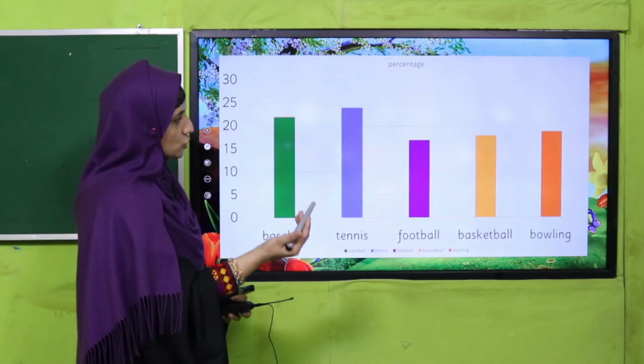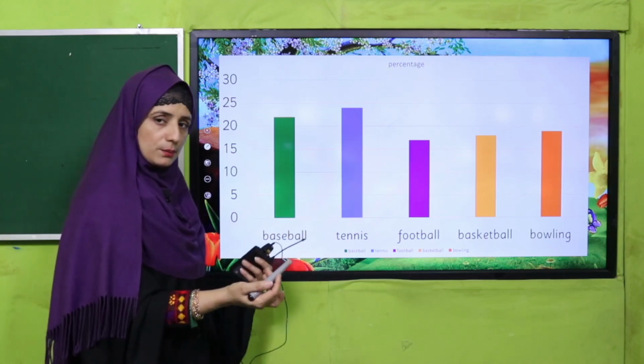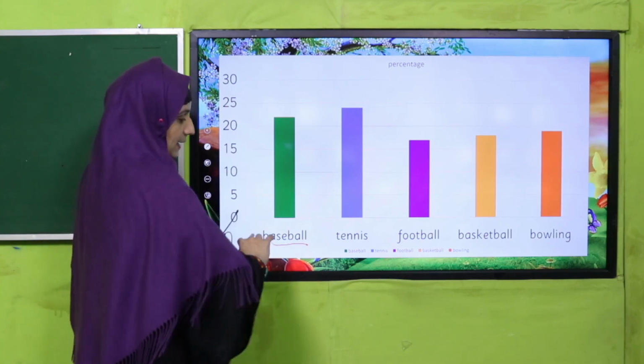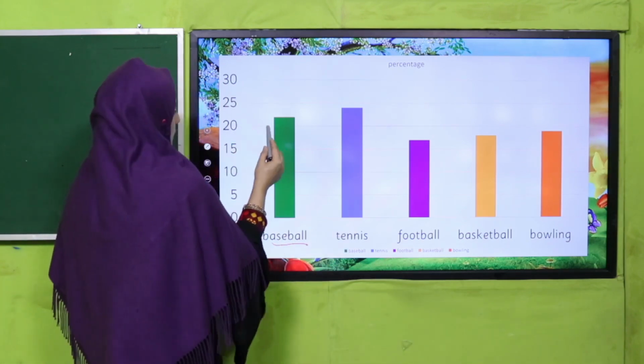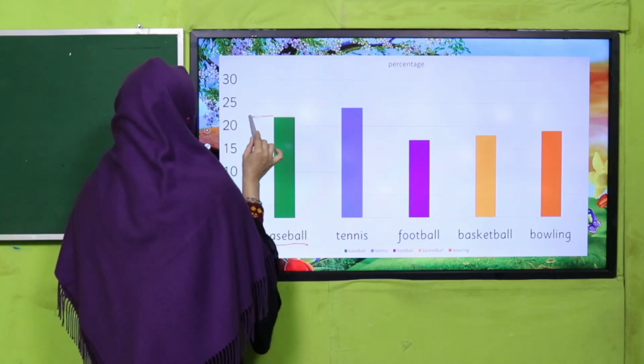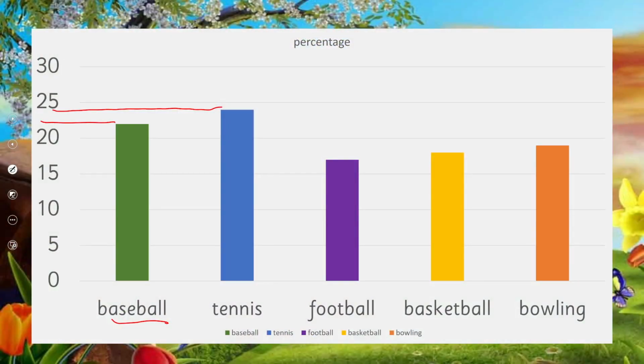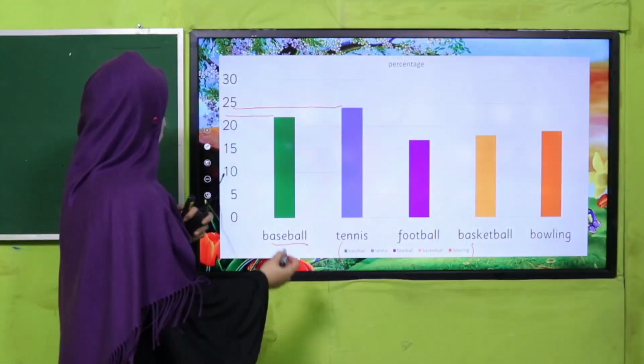Remember, always we show data on a pie chart in the shape of percentage. Okay, have you got? Good. Let's see how we can show our data on a bar graph. Same data we have, we can show in a horizontal way and vertical way. See there, baseball was 22%, and table tennis, I think there is 28% or 24%, football, basketball, bowling. These colors are representing: green is for baseball, tennis is blue, football in purple, basketball in yellow and mustard color. Have you got that?